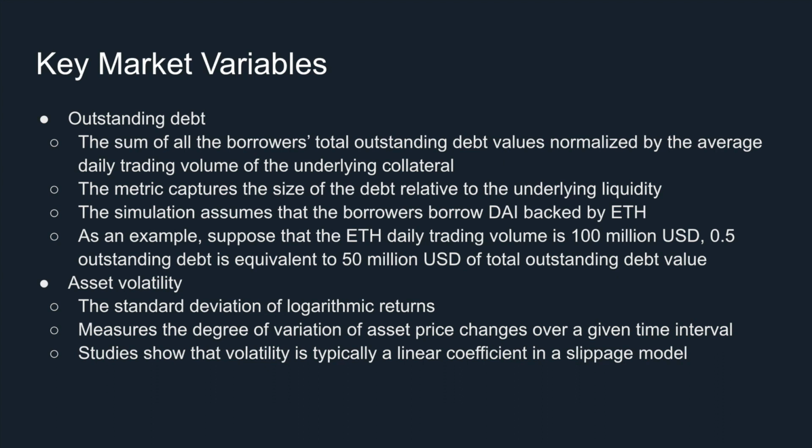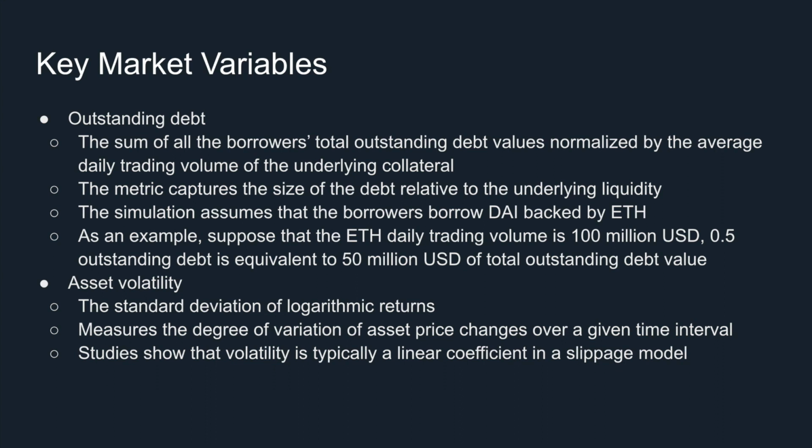The simulation assumes that the borrowers borrow DAI backed by Ether. As an example, suppose that the Ether daily trading volume is 100 million USD. 0.5 outstanding debt is equivalent to 50 million USD of total outstanding debt value.